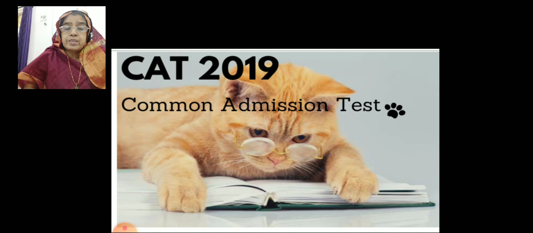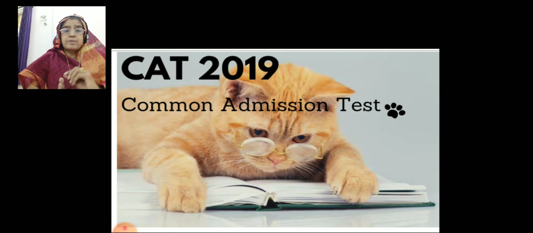Whereas in a norm referenced test, we are not testing any mastery. Simply we are comparing the marks of one individual with another individual or with another group. That's all we are doing. But in the criterion referenced test, we will spell out very clearly what are the criteria that I am going to refer. What are the criteria that I want my students to compare, or what are the criteria against which the scores of the individual will be compared with.